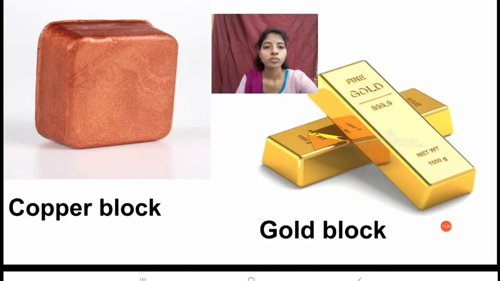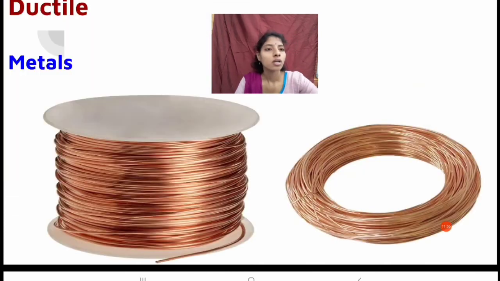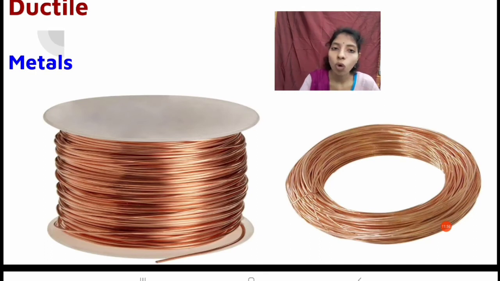So see here, you can observe in this picture a copper block and a gold block, right? We can draw this gold block and copper block into very, very thin pieces. So from this copper block we can make very thin wires.